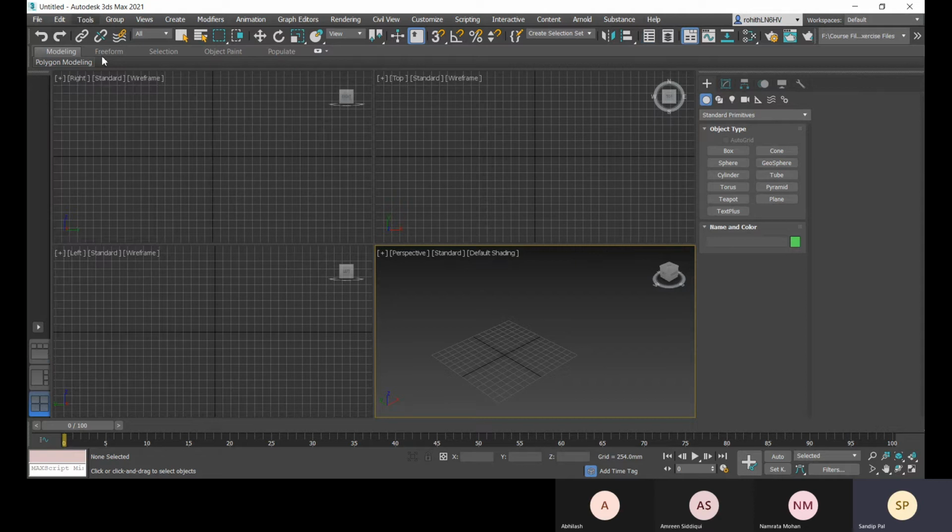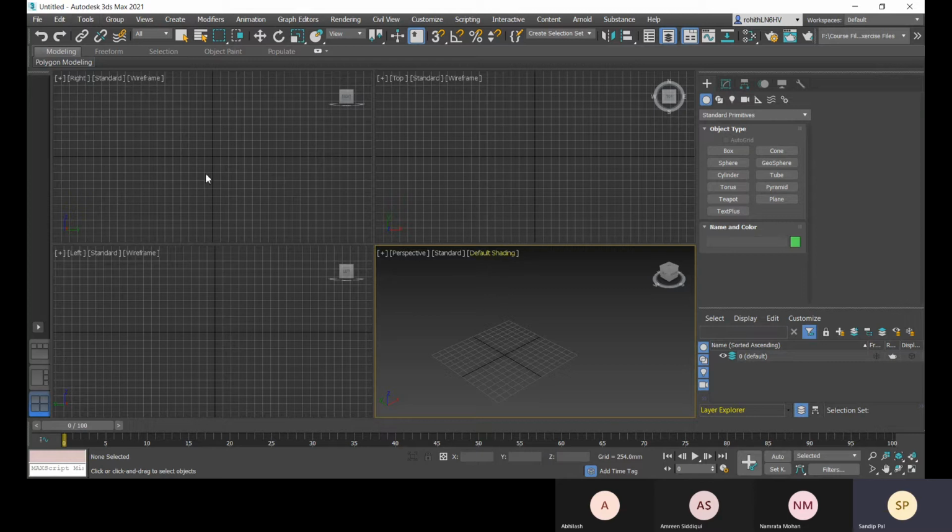If you come to this tool option, we also have this Layer Explorer, which is kind of similar to your Scene Explorer. Also we can add some more tools, or we can use some tools which are available here. You can use these tools from here.